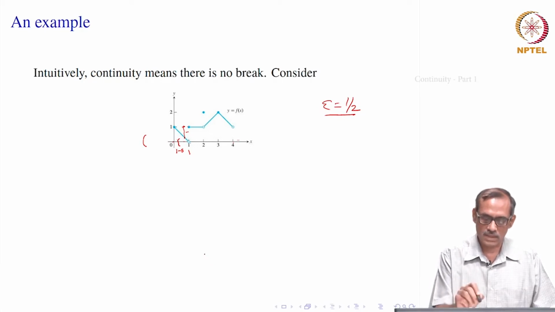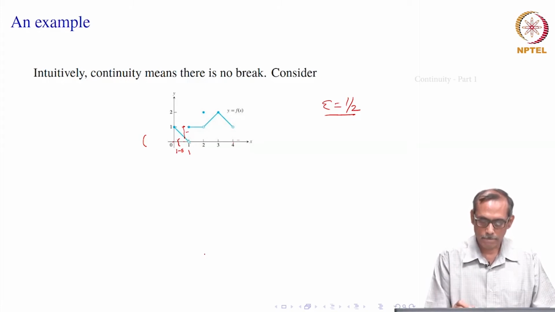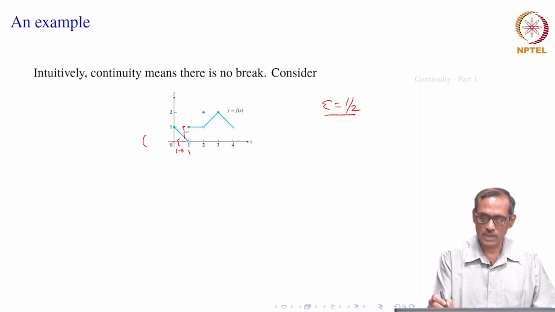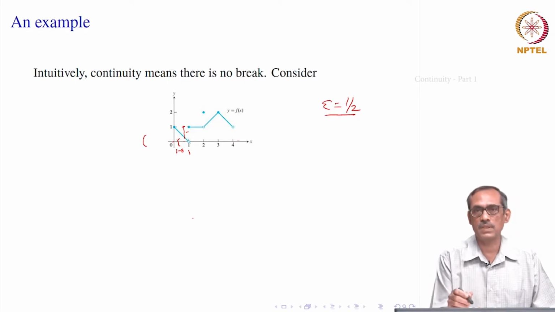So, when you take the negation of it, that this does not happen, then what happens is, we have started with there exists one epsilon. So, we will say for every epsilon greater than 0, there exists a delta instead of for every delta now. Corresponding to each epsilon greater than 0, there is a delta, such that if I choose any point between 1 minus delta to 1, then the difference between them is always less than epsilon. That will give us the function having no break at 1. Here it is having a break, so the opposite is happening. So, that is how it will be going towards the formal definition of continuity.